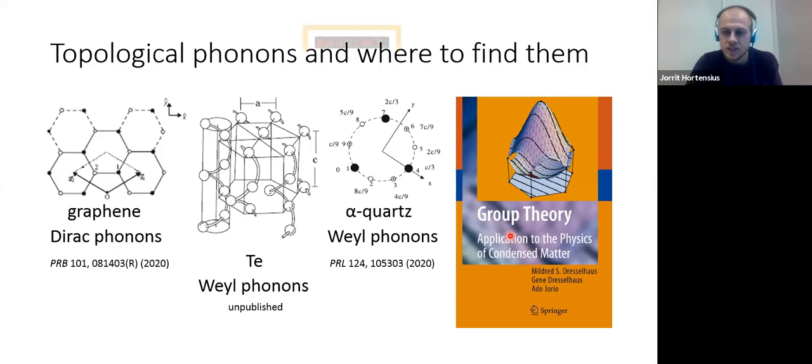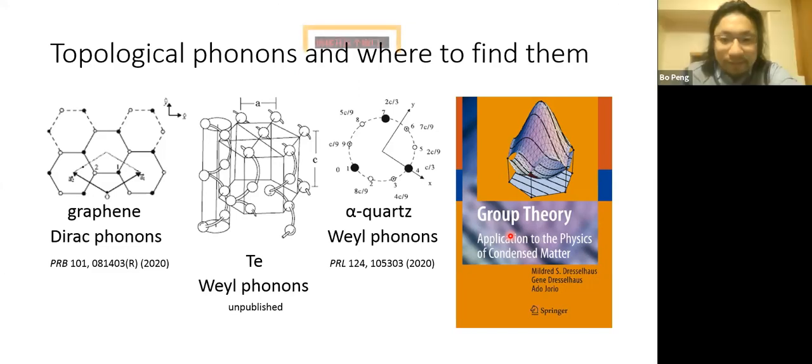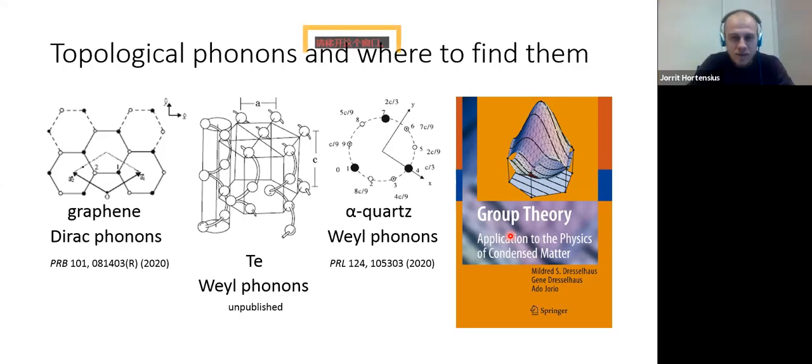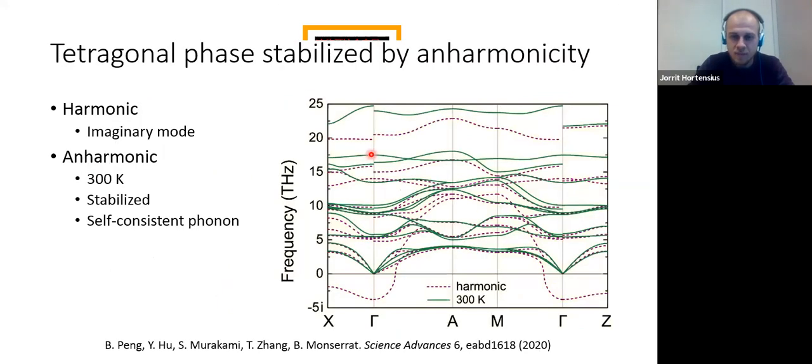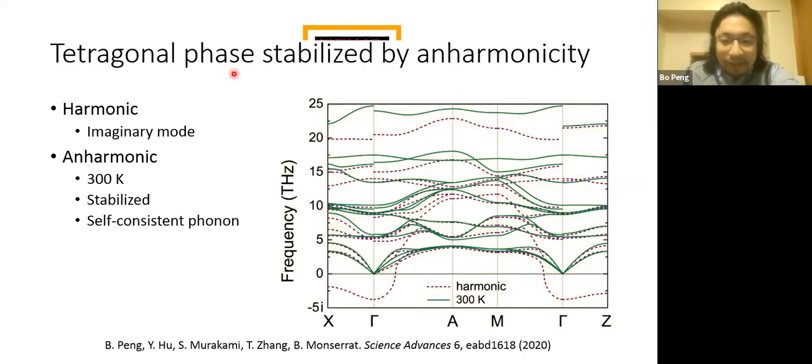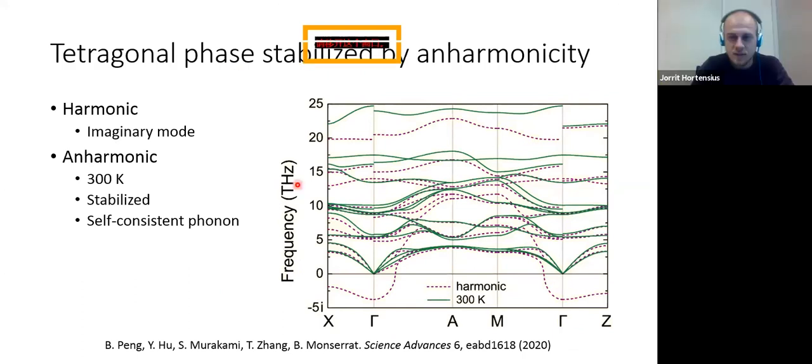Maybe can I also ask a question? Sure. Hello. Thank you for your talk. Thanks. So this phonon mode has some wave number along the dispersion, right? And can be anywhere, not necessarily at the gamma point. Is that correct? Yeah. Then how do you interact with this phonon mode if it's not directly at the gamma point? In what ways could you interact so that you can actually make use of its topological properties?